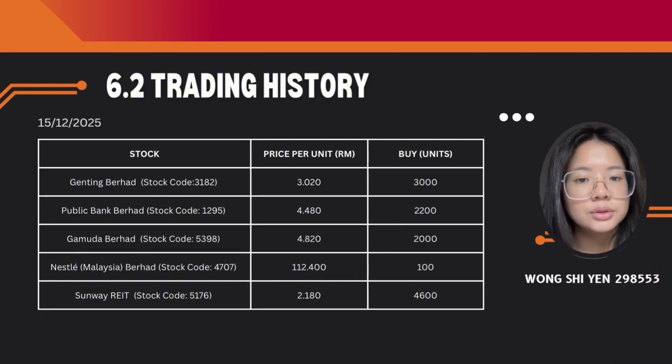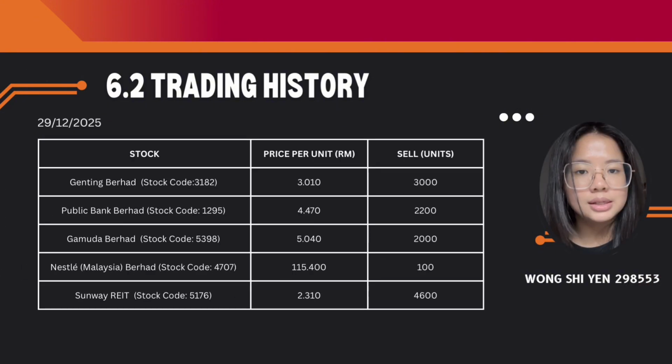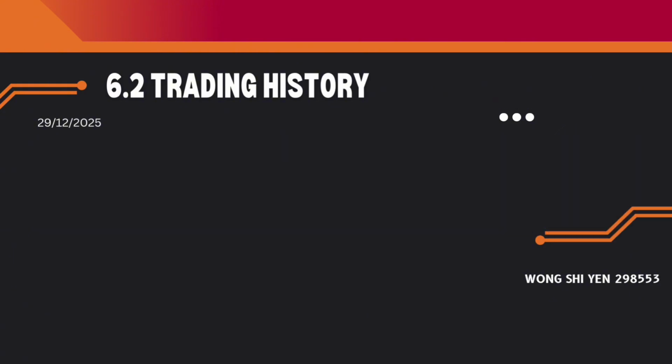This slide shows the price per unit of each company at 15 December. At 29 December, the price per unit of each stock is different. For Genting Berhad and Public Bank Berhad the price decreased, while for Gamuda Berhad, Nestle Malaysia and Sunway REIT, the price increased.